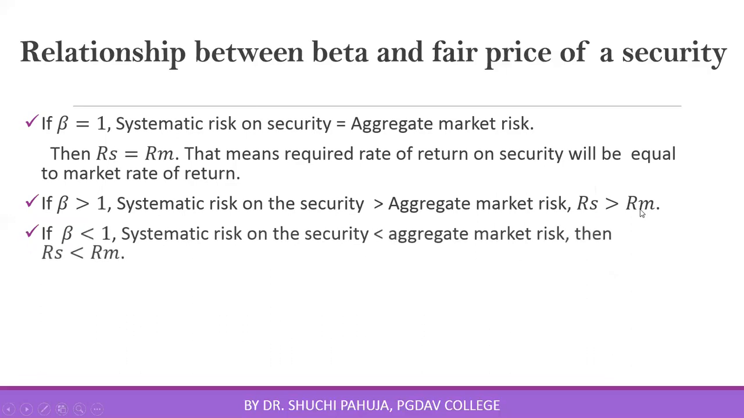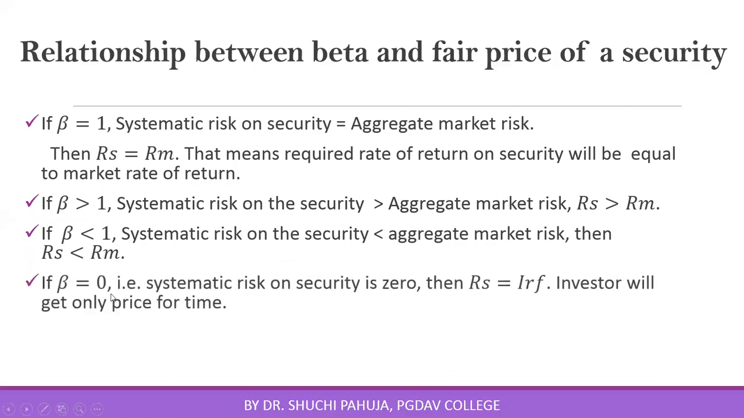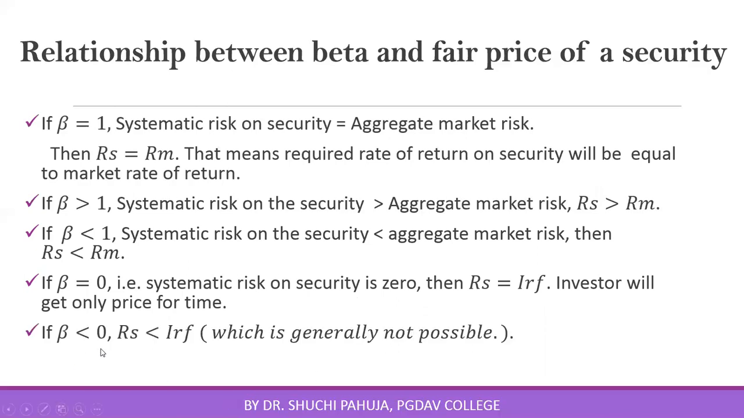But if beta is less than 1, that means systematic risk on the security is less than aggregate market risk, then expected return on the security will be less than market return. If beta is equal to 0, that means there is no systematic risk in the security, then return will be equal to the risk-free return. That means the investor is getting return only for time. In the rare situation when beta is less than 0, generally it is not possible, then return on the security will be less than even the risk-free rate.